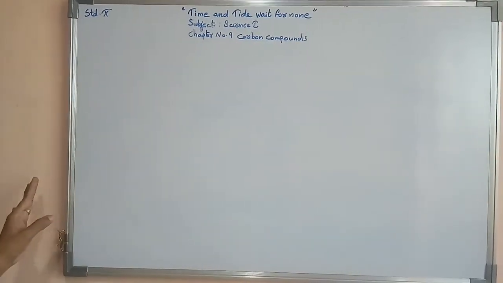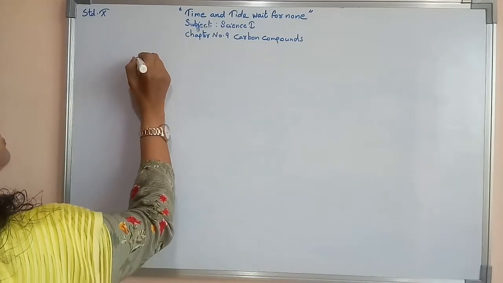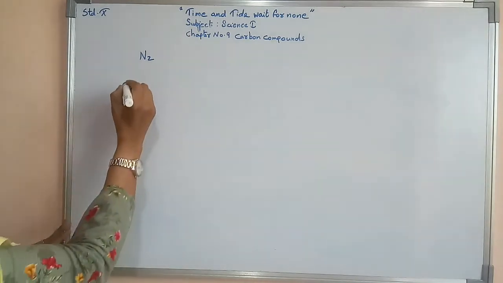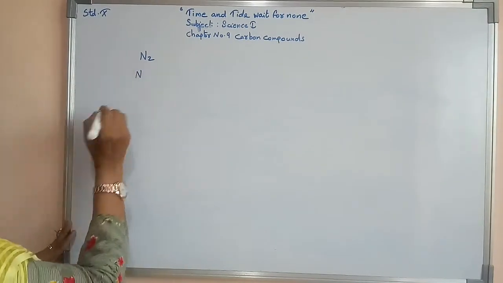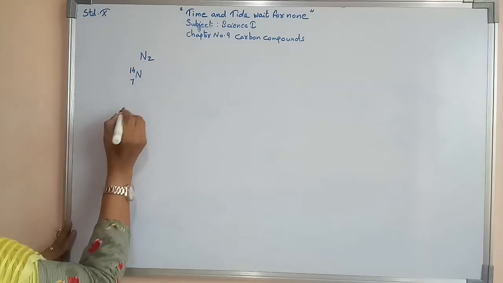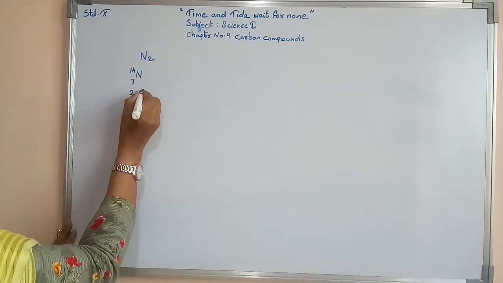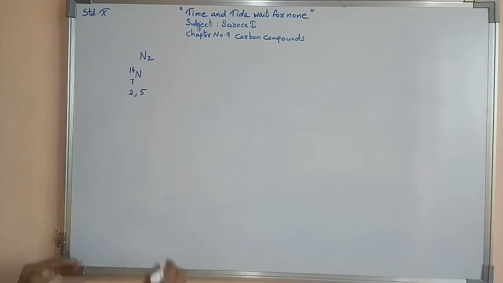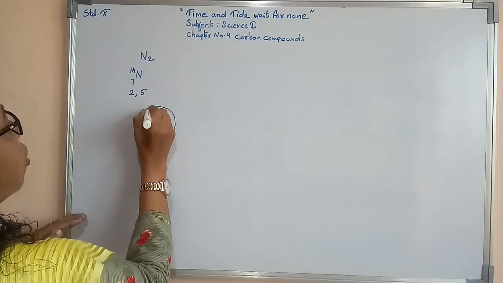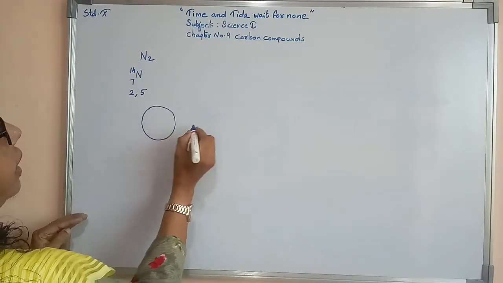For triple bond structure, I am taking the example of nitrogen, N2. Now nitrogen, its atomic number is 7, mass number 14, electronic configuration 2, 5. Now here I am drawing the outermost orbit of one nitrogen.